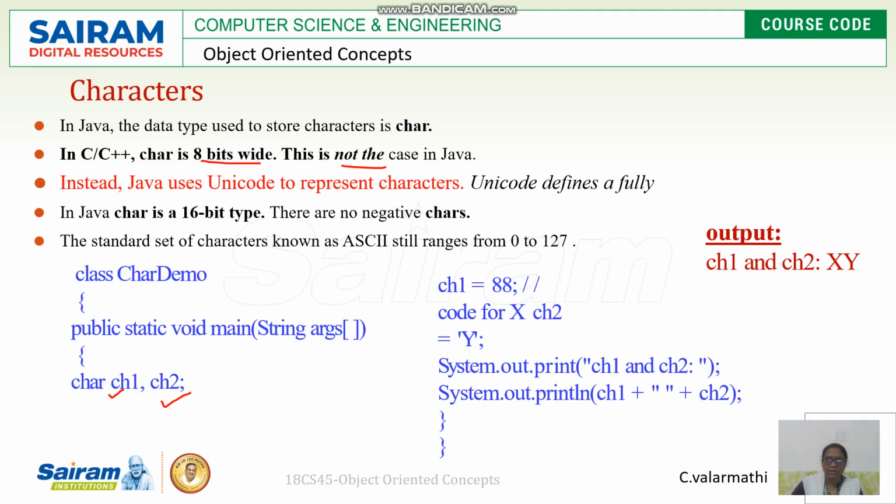We give some space between them. ch1 will be x and ch2 will be y.